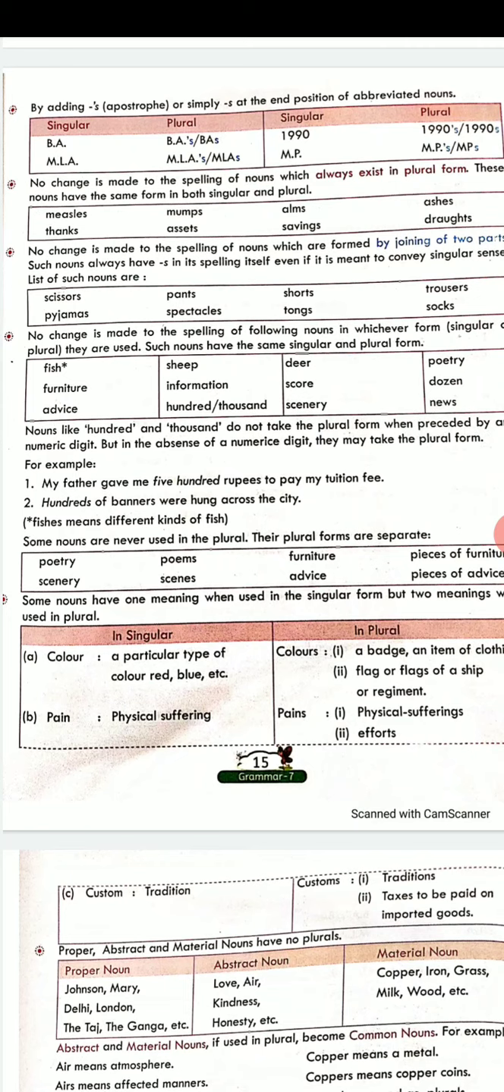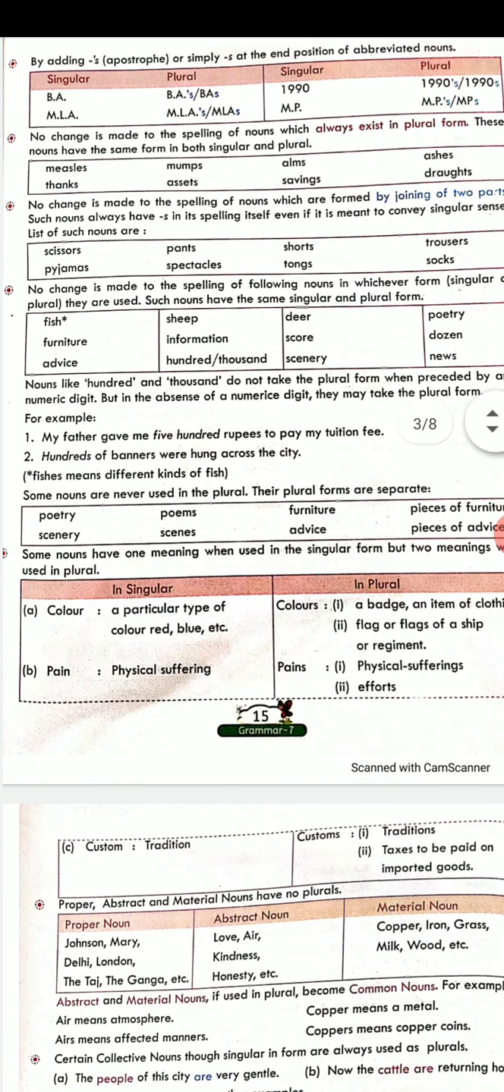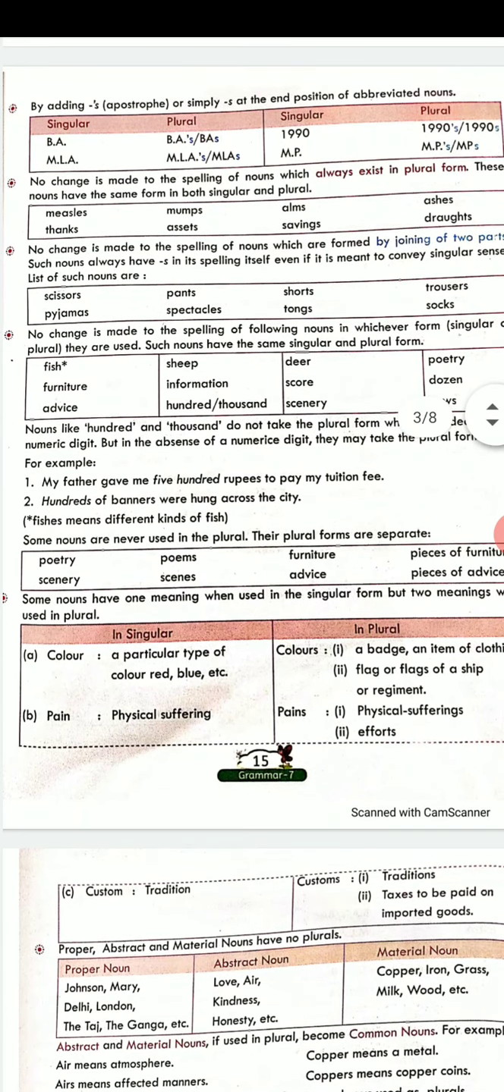Then there are cases when there is no change in the word or the spelling of the noun and the same word will be in singular form as well as plural form. Like you have examples given over here, measles or assets. These are the words which already end in S. So there is no need to make another word that is plural. They will be the same whether they are in singular or in plural form.